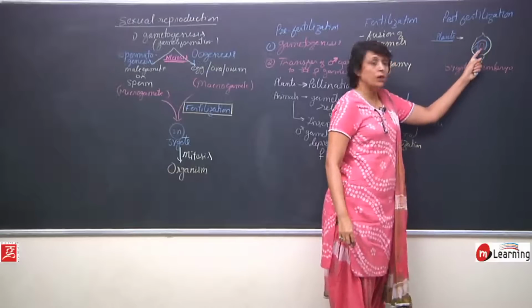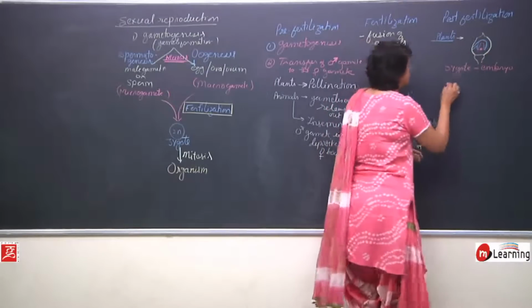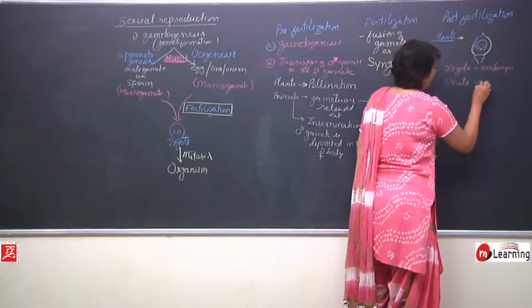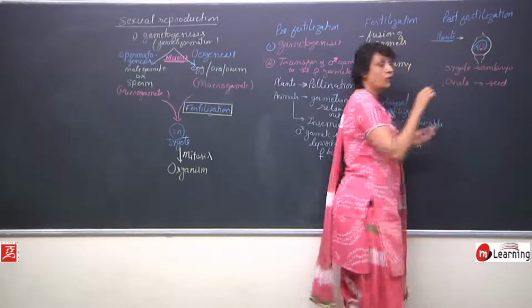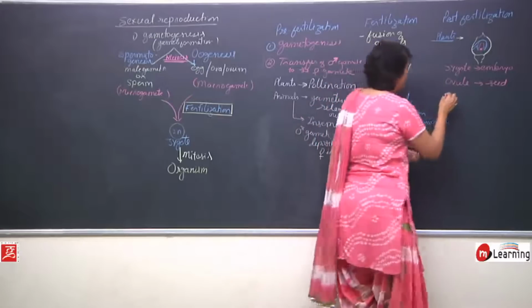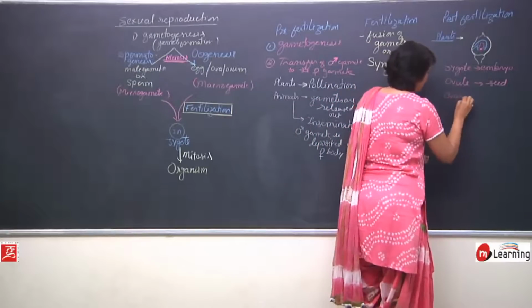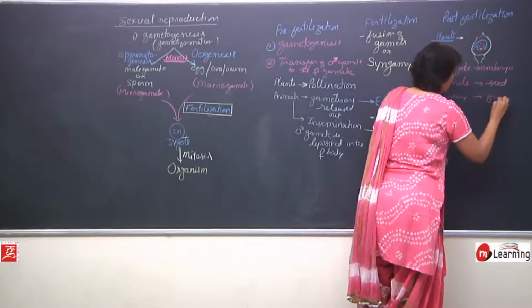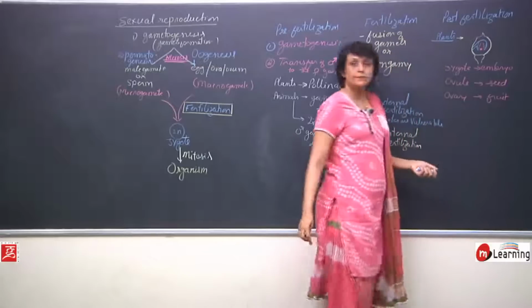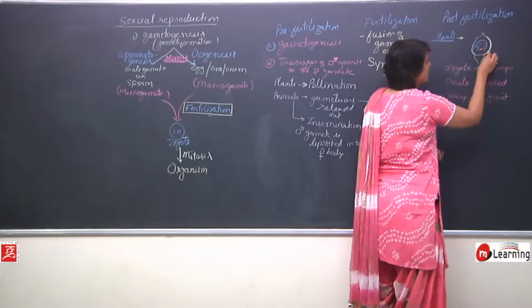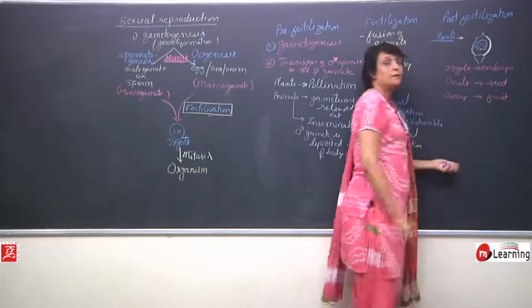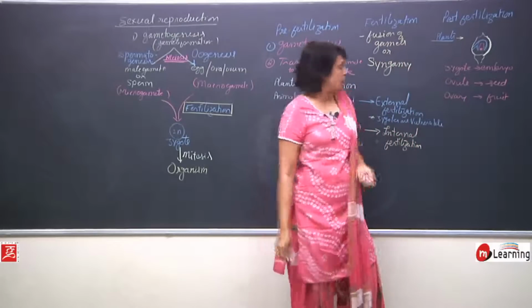This ovule will change into a seed, and this complete ovary starts to enlarge and changes into fruit. This outer wall which is visible to us, that is the ovary wall, will become the fruit wall.